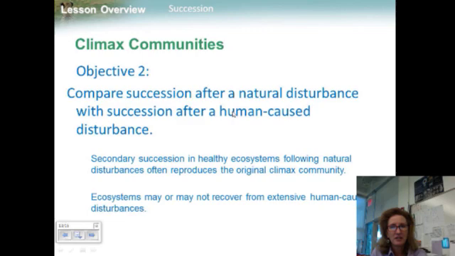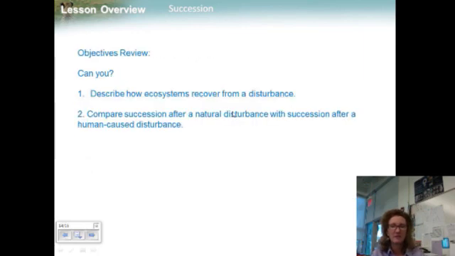So our objective 2 was to compare succession after natural disturbances with succession after human-caused disturbance. Secondary succession in healthy ecosystems following natural disturbances often reproduces the original climax community, but ecosystems may or may not recover from extensive human-caused disturbances. So, can you describe how ecosystems recover from a disturbance? And can you compare succession after a natural disturbance with succession after a human-caused disturbance?